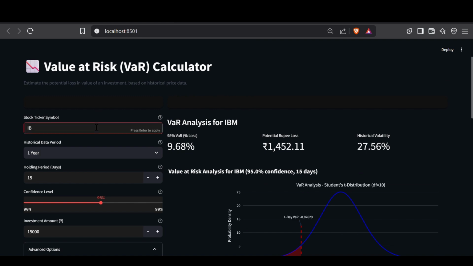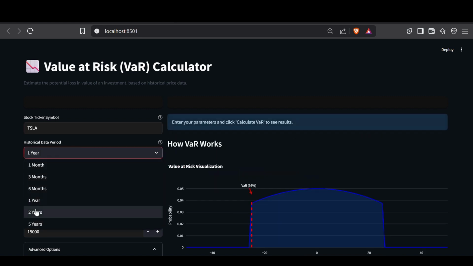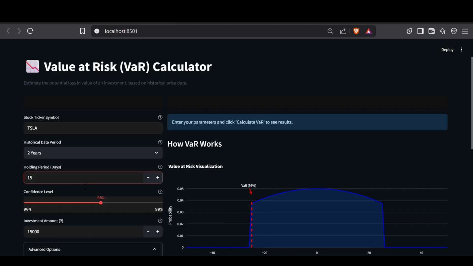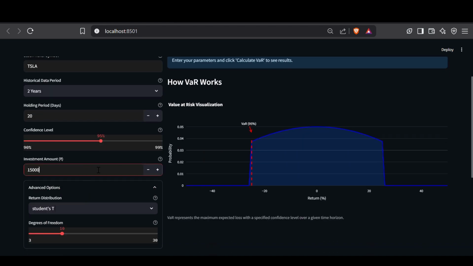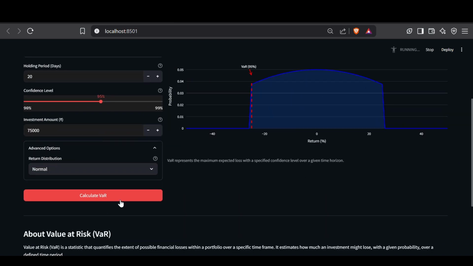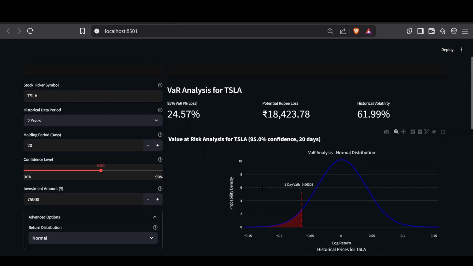Changing the stock from IBM to Tesla, which is traditionally a more volatile stock thanks to Elon Musk, and pulling the data from the last 2 years using Yahoo Finance, and the holding period now say is 20 days. Looking at the predictions at a confidence of 95% again, and we are daring enough to invest 75,000 rupees into the stock and changing the distribution to normal, we'll see the value at risk for our investment to be at 24%, which translates into 18,000 of the 75,000 that we have invested at a historic volatility of 61%.